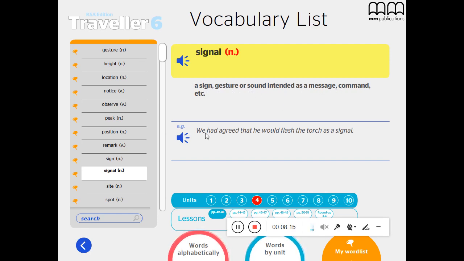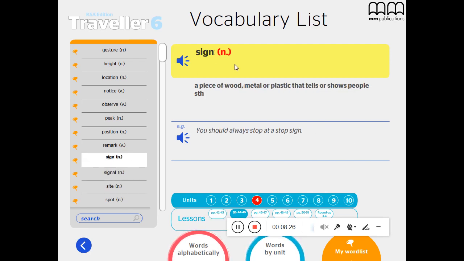Example, we had agreed that he would flash the torch as a signal.